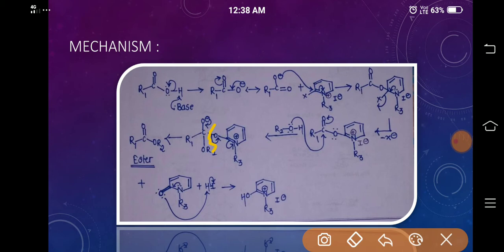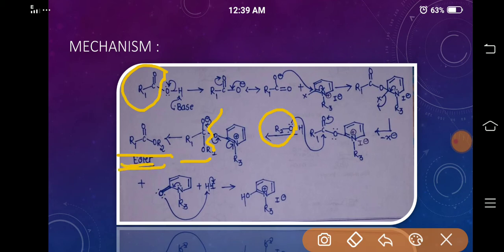So here we can see the cleavage of the acyl group. It is an acyl cleavage of the acid. So in the product we have the acyl group of the carboxylic acid and the alkoxy group of the alcohol, leading to the formation of an ester as the product.